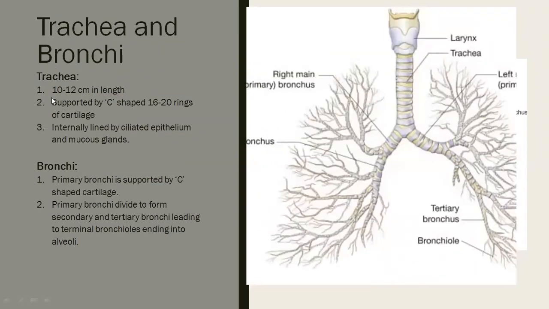Trachea and bronchi: 10 to 12 centimeters in length, with C-shaped, 16 to 20 cartilaginous rings present. These are the C-shaped cartilaginous rings. How many are present? 16 to 20 rings of cartilage. Internally, the trachea is lined by ciliated epithelium. In class 11th, you had studied all these types of cells. They show the presence of cilia. It is called ciliated epithelium.